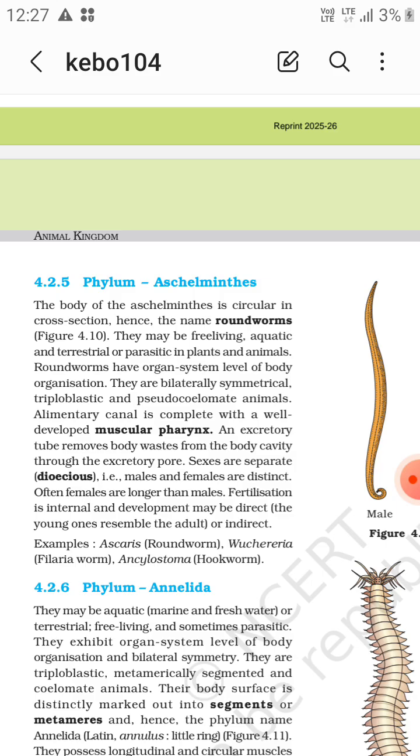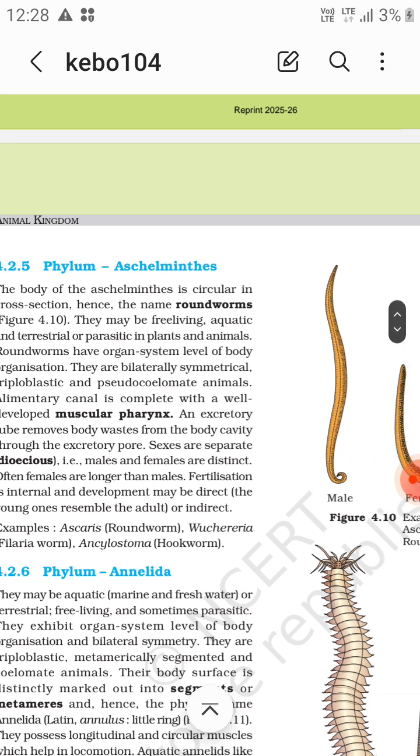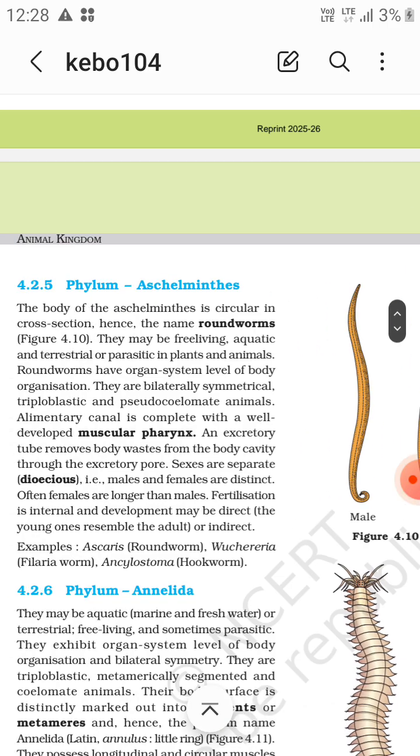An excretory tube removes body waste from the body cavity through the excretory pores. So excretory tubes are present. Alimentary canal is well developed with muscular pharynx, right? And sexes are separate, that is dioecious. Males and females are distinct. Often females are longer than males. You can see in the diagram, these are the female, this one is the male.